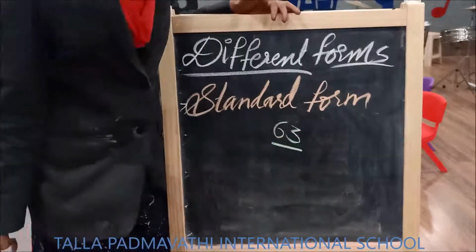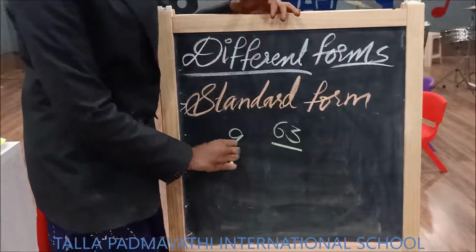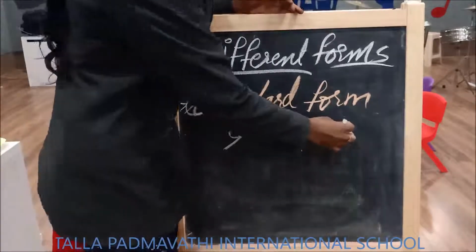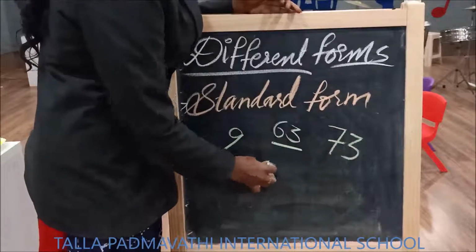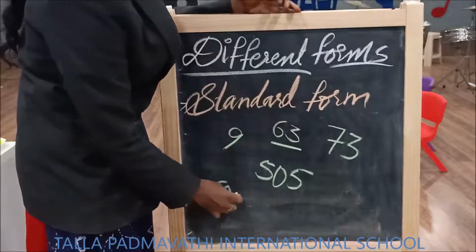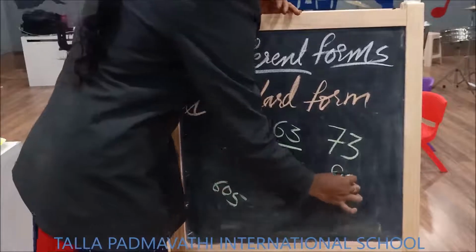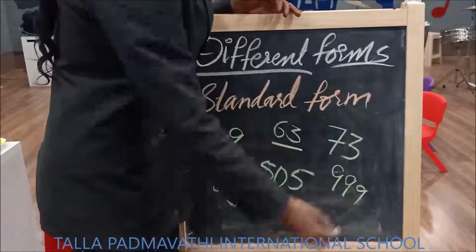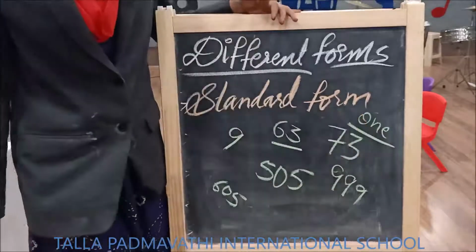Can you give me some other example for standard form? What did you tell? 9, 73, 505, 605, 999.